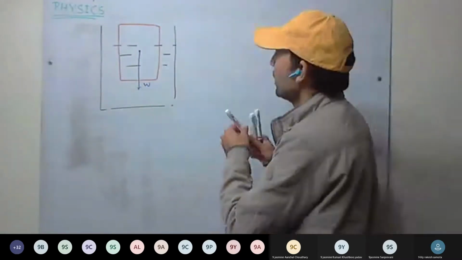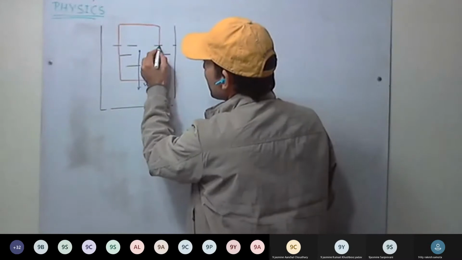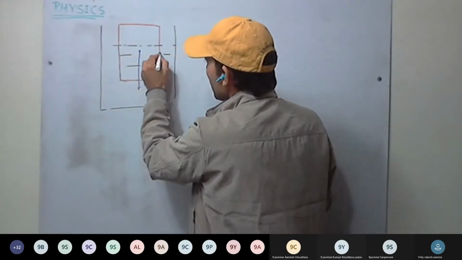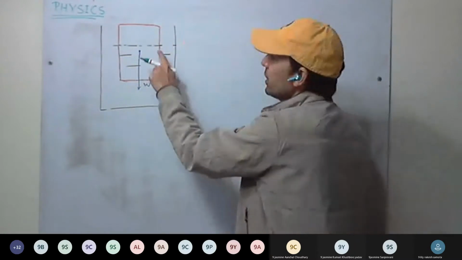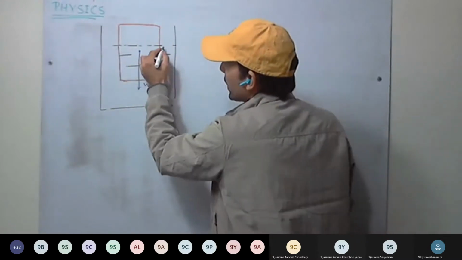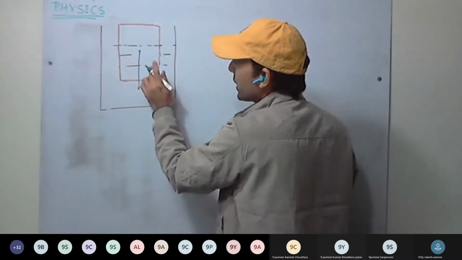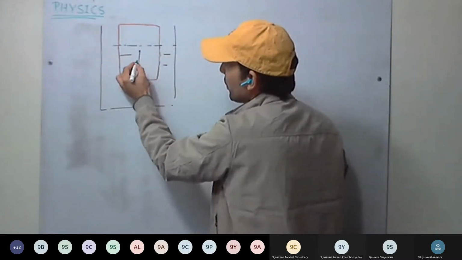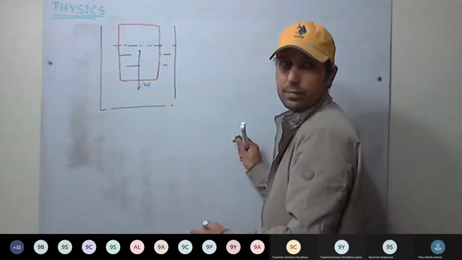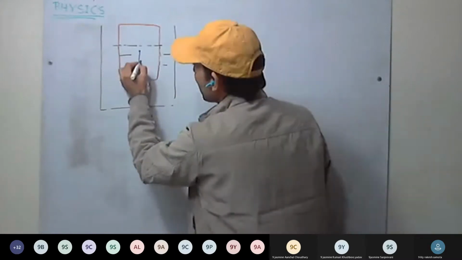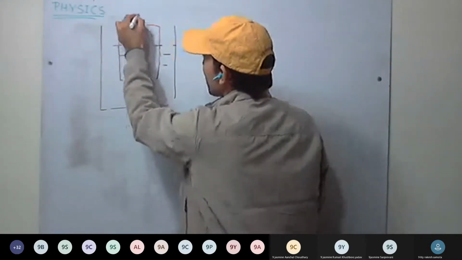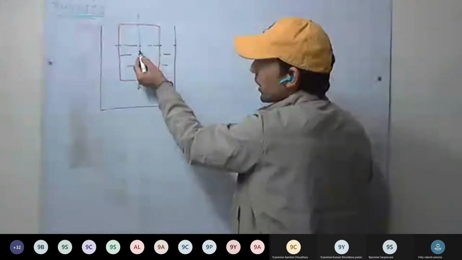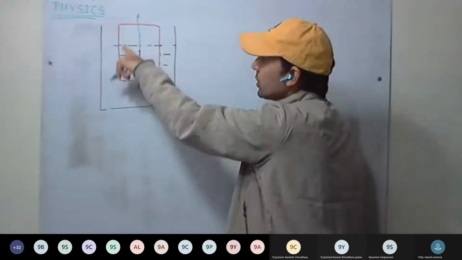So what will the center of buoyancy be? This is the water displaced. Center of buoyancy will be the center of gravity of the displaced liquid. So the center of gravity of the displaced liquid will be here, and the buoyant force will be acting here. So center of buoyancy is just vertically below the center of gravity of the solid.